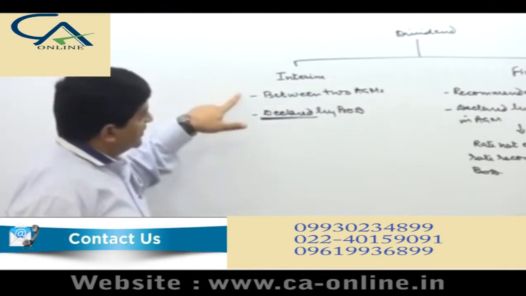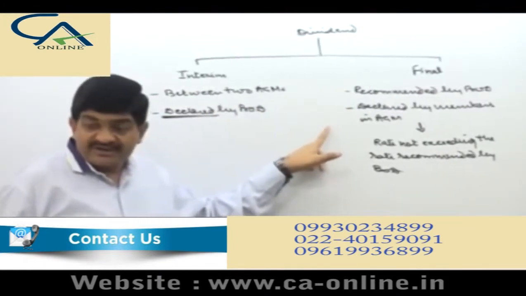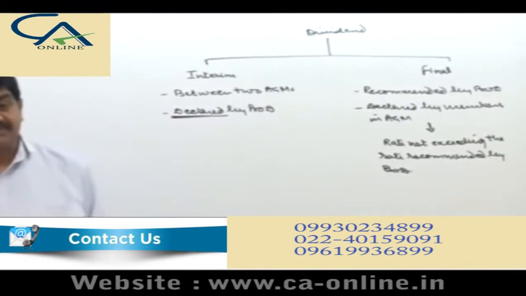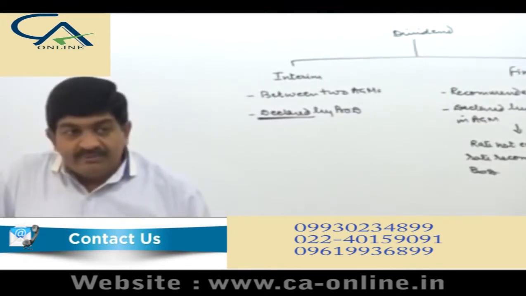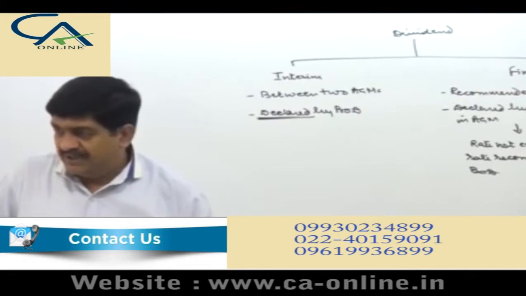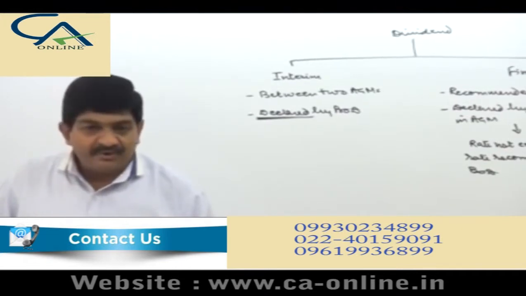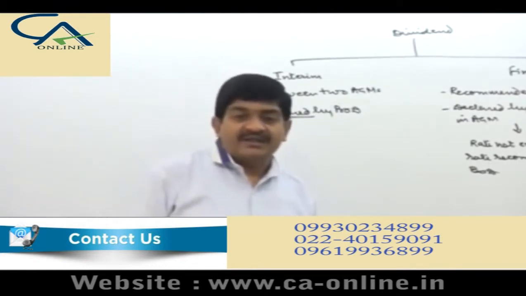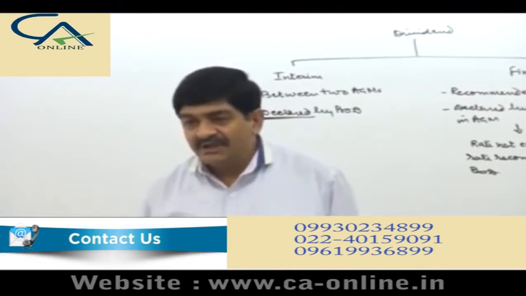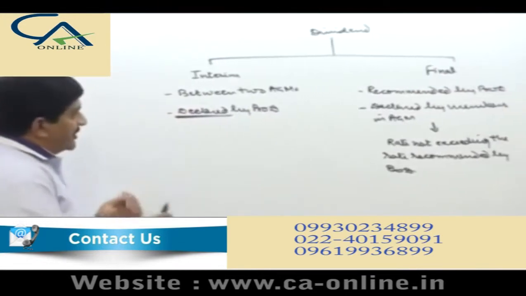So interim dividend is between the two AGMs and declared by the board, and final dividend is recommended by the board and declared by the members in the AGM, and the rate of dividend should not exceed the rate which is recommended by the board. Right? Why is it so? Because Table F, earlier it used to be Table A, nowadays Table F, standard set of articles, and those become applicable if the company's own articles are silent. It is clearly mentioned therein that the rate of dividend declared in the AGM shall not exceed the rate which is recommended by the board. Right. Now, coming to the condition, what is the condition given?